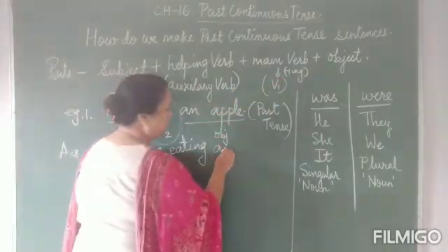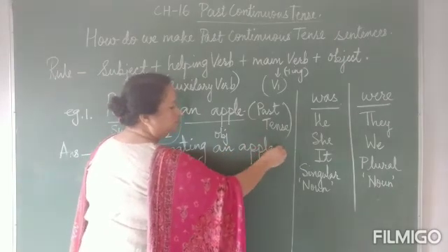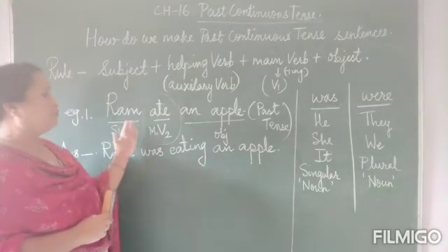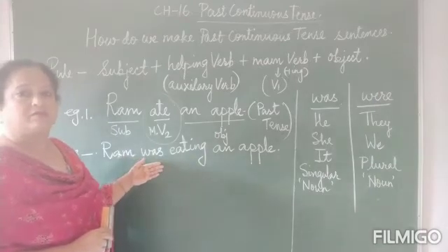After writing the main verb with the ing form, we need to write an object. So what's the object we have over here? An apple. So children, what did we do? We changed a simple past tense sentence into the past continuous form.